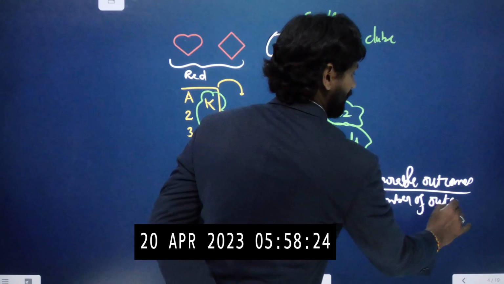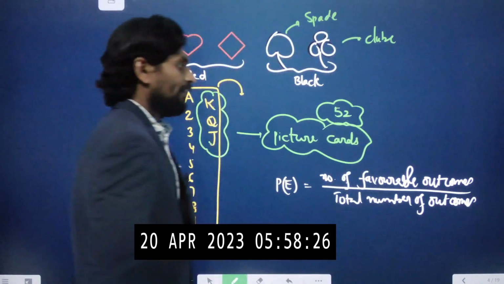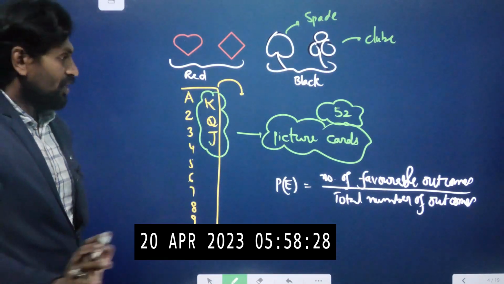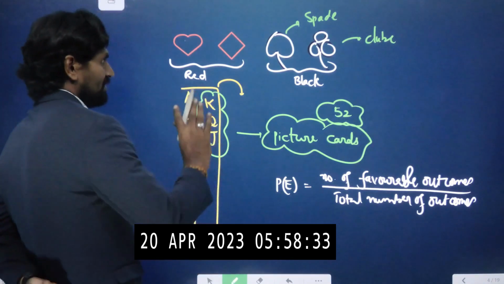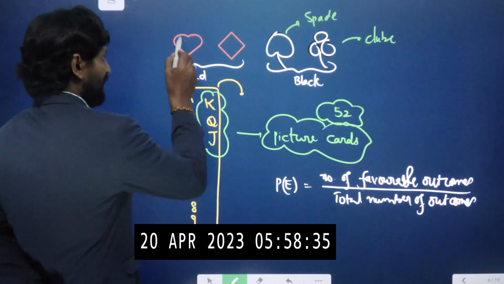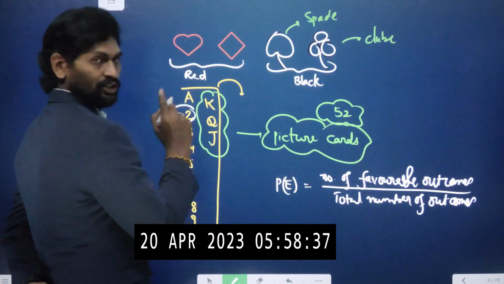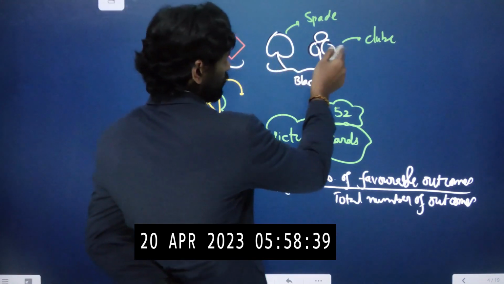Outcomes are nothing but results. Probability is the number of favorable outcomes by total outcomes. So the question is, what is the probability of getting a 2? Let us check how many 2's there are. In the heart symbol there is one 2, in diamond one, spades one, and clubs one.